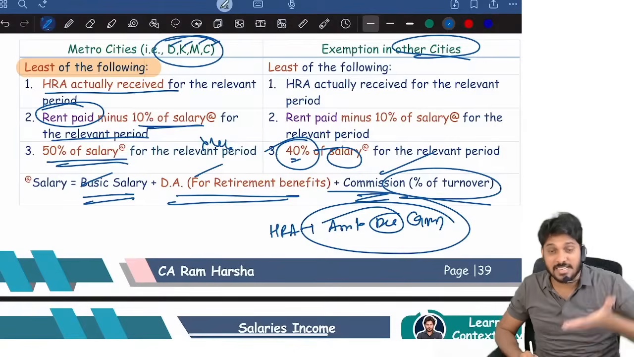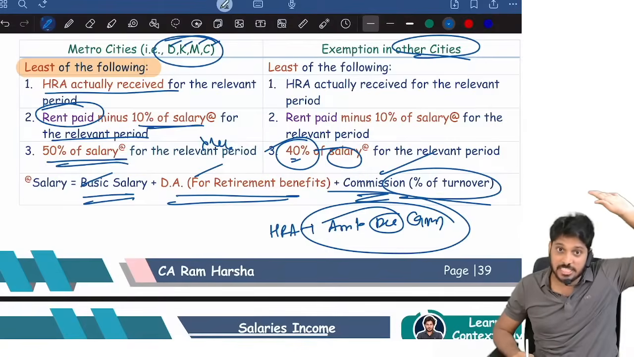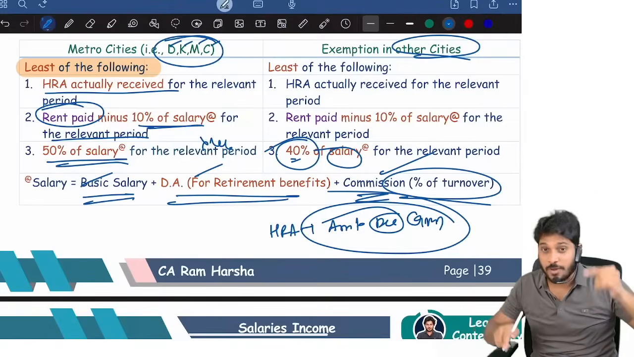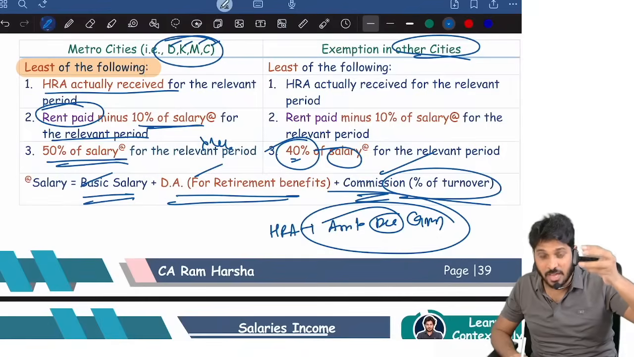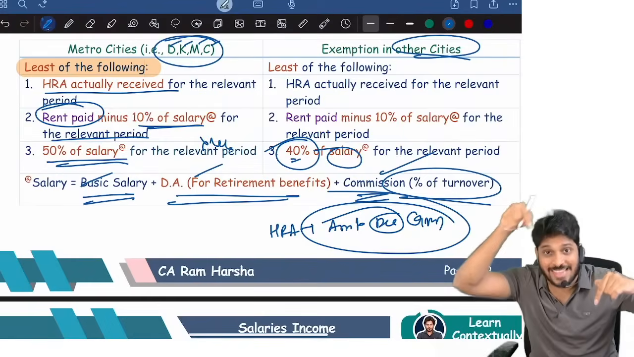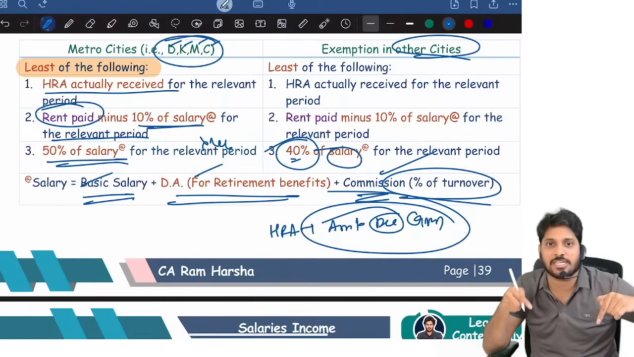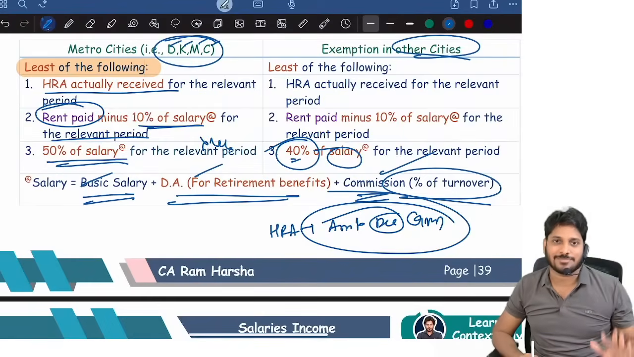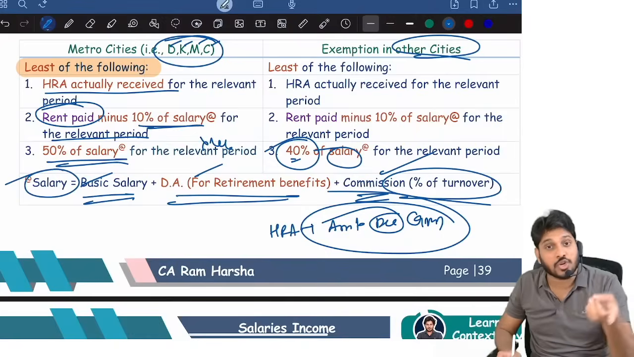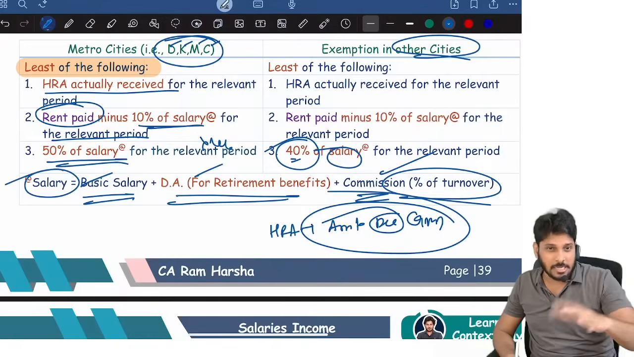Arrears of salary received in April month related to last year's, these salaries are not belonging to April to December month. So when you are computing salary for HRA, RFA, for what period you are computing, for that period what is basic, what is commission, what is DA, only that has to be taken. So the salary definitions are generally considered for the relevant period for which you are computing taxability, exemption, all that.